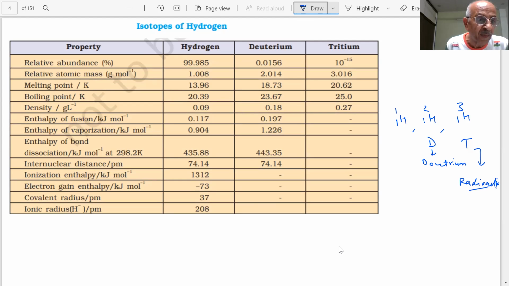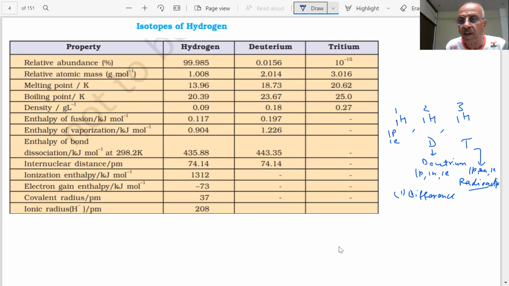And where do they differ, students? This has only one proton and one electron, and now you will get one proton, one neutron, and one electron. And what you get here is one proton, two neutrons, and one electron. So students, see, they differ in the neutrons from each other.